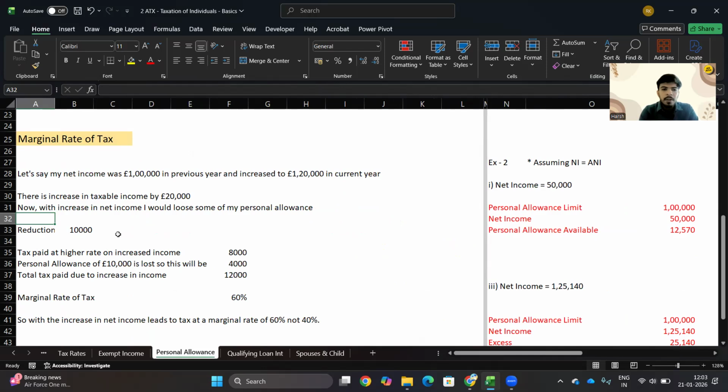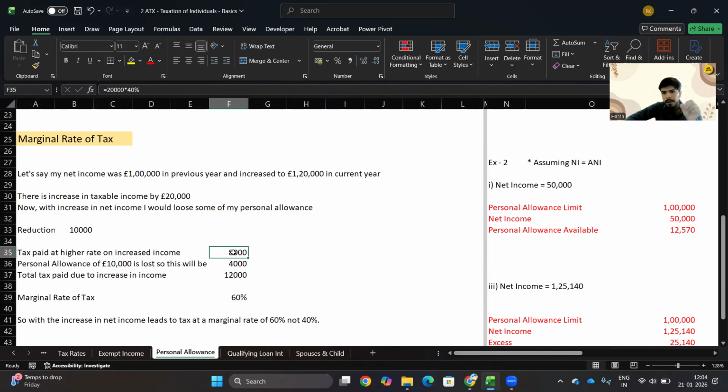So now, just with the increase of £10,000, what is the effect on us? Firstly, this £10,000 personal allowance is lost, which means 40 percent would be payable on this amount, correct? Because you do not have personal allowance. Next, your income has actually increased by £20,000. So the actual tax is £20,000 into 40%. You are in the higher rate band already, so you pay 40 percent on that amount.